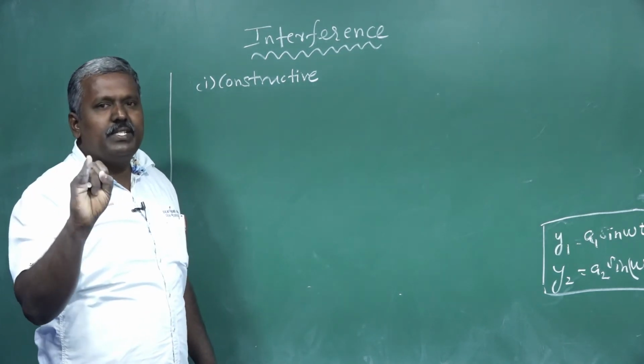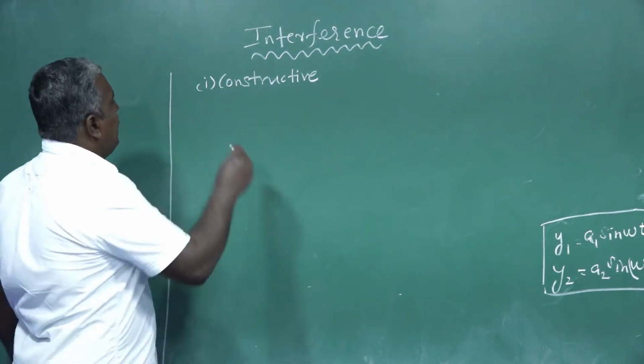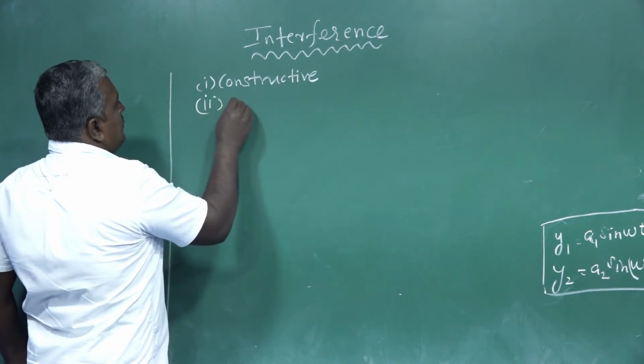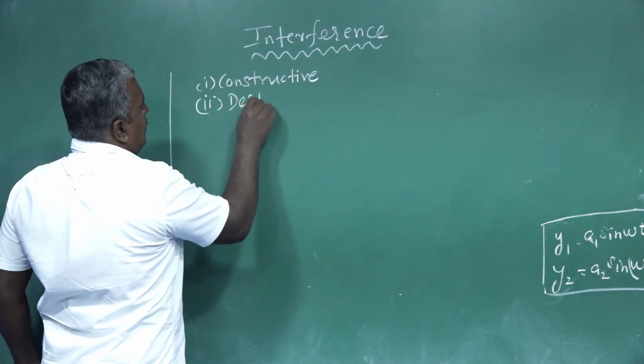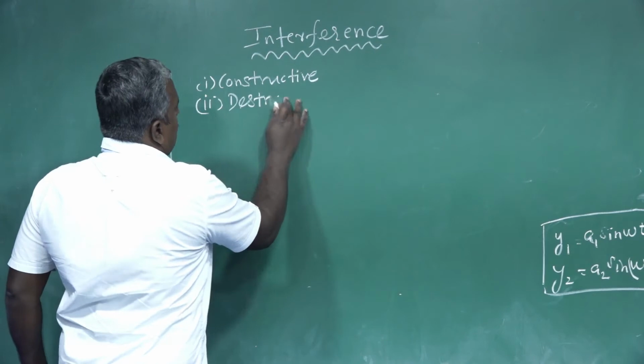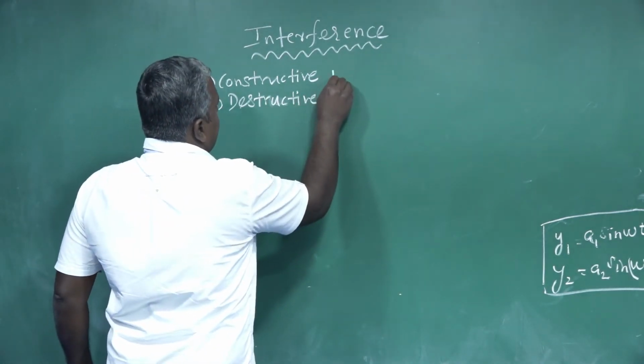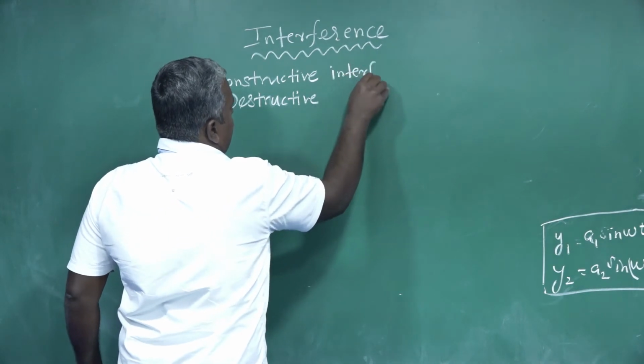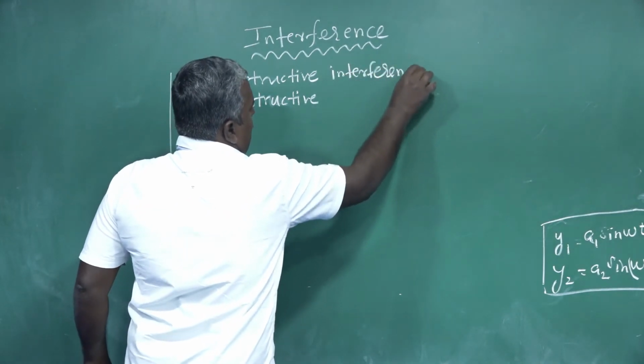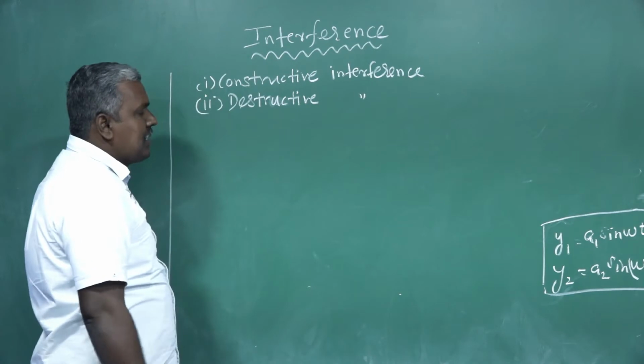First one is constructive interference. Second one is destructive interference.